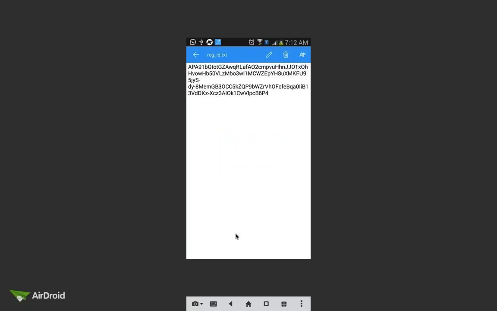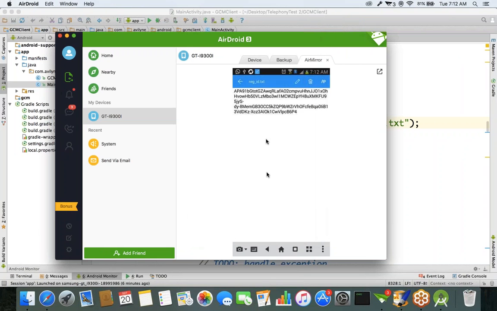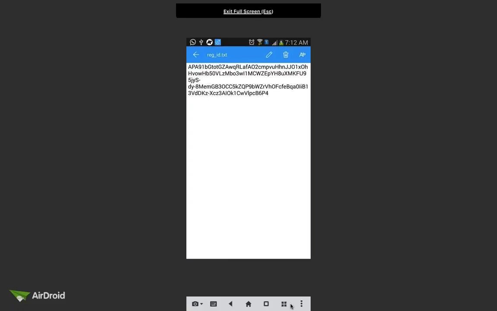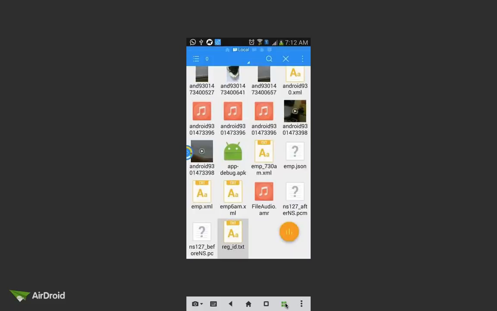See, this is the registration ID. This is the registration ID we got from the server. It's a huge number, I mean, it's a 256 characters number. So we got the registration ID from the GCM server. Next, what we had to do? This registration ID, we had to configure at the server side.